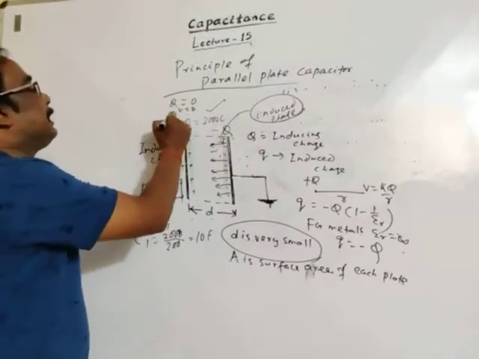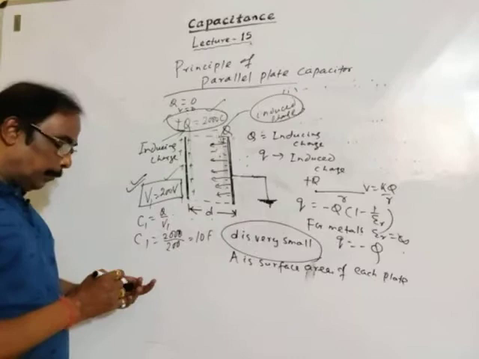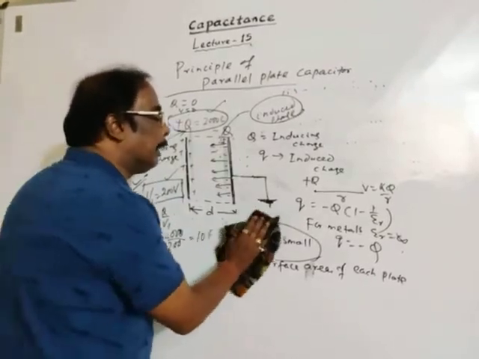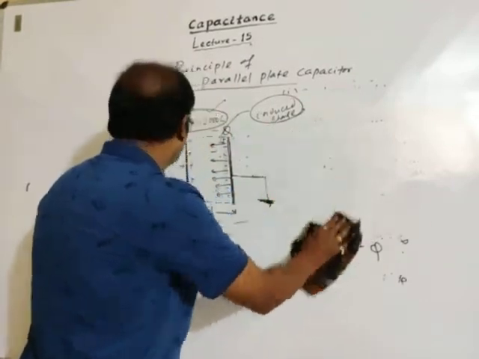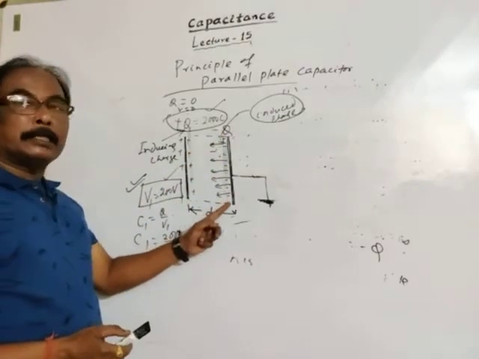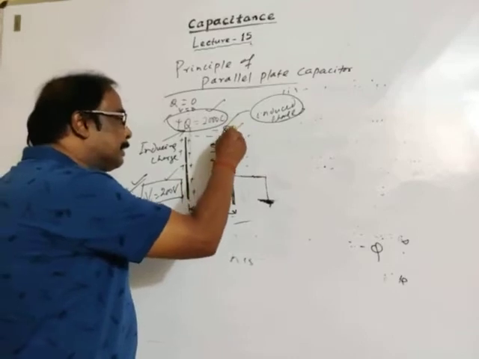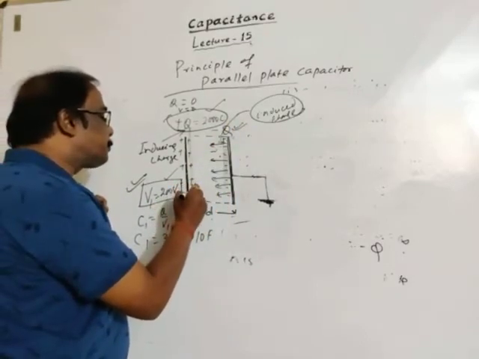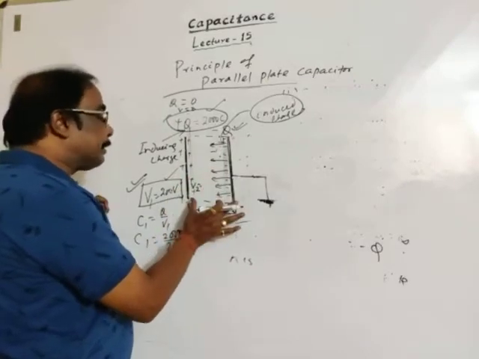So potential due to this positive charge is 200 volt. Now induced charge is minus Q, distance is D. Due to this negative charge, let the potential on this surface be V2.